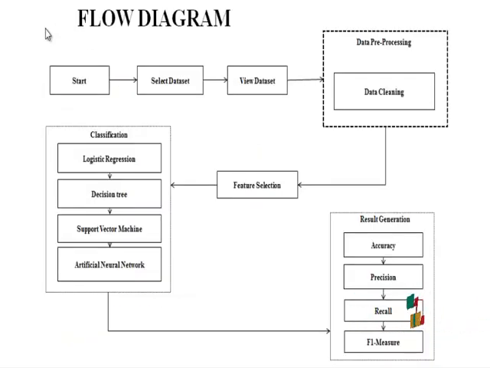This is our flow diagram. First, we start our project, then select our dataset. The dataset is banknote authentication, using our base paper, and then view our dataset, and then data preprocessing. Data preprocessing is the data cleaning method to be used. Data cleaning removes null values and empty values from our dataset, and then feature selection. Feature selection is splitting our dataset into train data and test data, and then